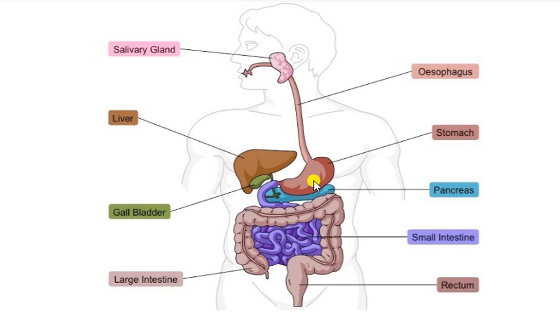Also, it helps to kill the microorganisms which enter our body through the food material. When we eat, certain microorganisms, bacteria, fungi, etc., also enter our body, and they are destroyed by the hydrochloric acid produced inside the stomach.